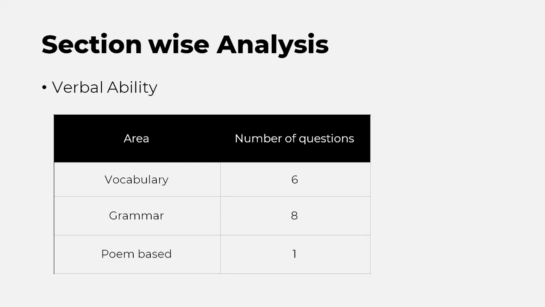These are some of the things that you have to look at, so go through those things. And there were some questions which were directly grammar based, where they directly asked which grammar part it is. Those direct questions were also there, and it's not that difficult. So the grammar part was comparatively easy.